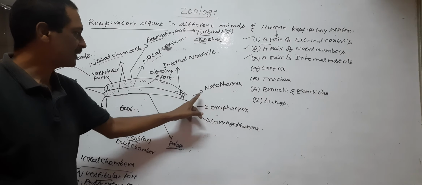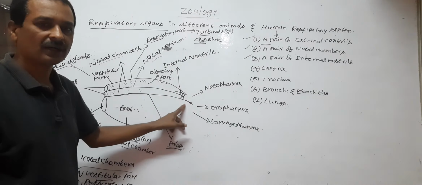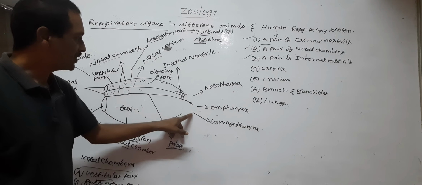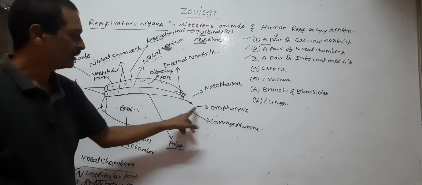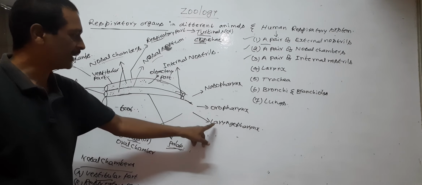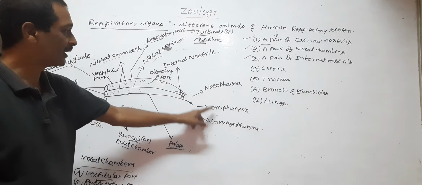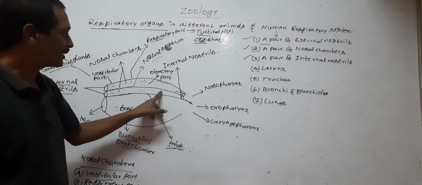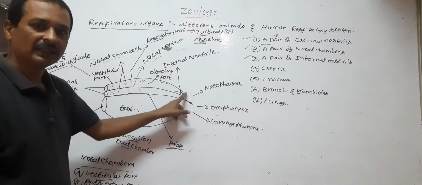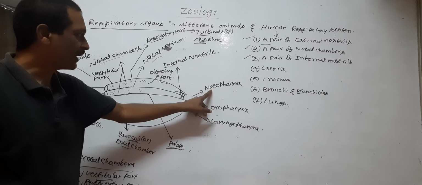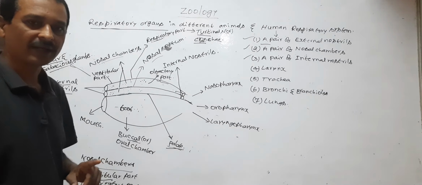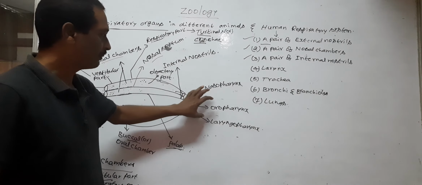Here, the nasopharynx is situated above the soft palate. The laryngopharynx is situated below the soft palate. The oropharynx is situated between the nasopharynx and laryngopharynx. Here, the two nasal chambers open into the nasopharynx through a pair of internal nostrils. The nasopharynx opens into the laryngopharynx through the oropharynx. So this is the pharynx.